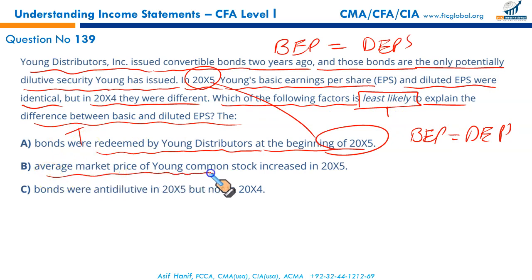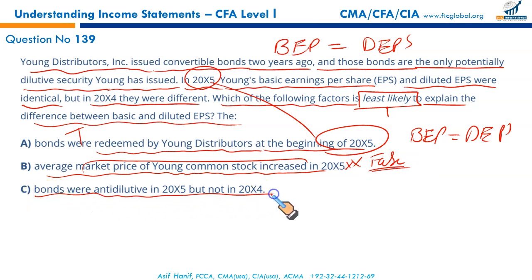Average market price of Young's common stock increased in 2005. Since we are talking about the bonds, conversion of bonds doesn't involve any market price changes of stock. This is the false statement. This is not the reason why there was a difference in 2004 and 2005.